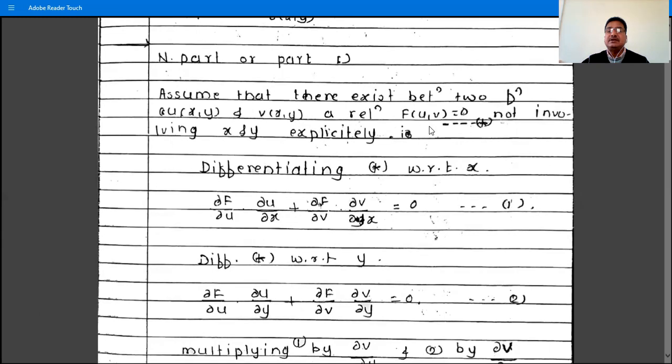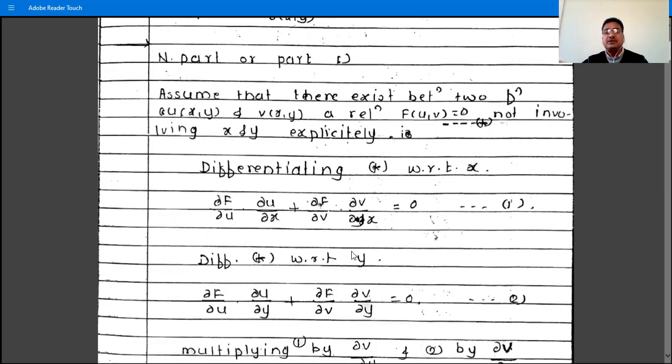Then differentiating this equation F(u,v) with respect to x, what do we have? ∂F/∂u ∂u/∂x plus ∂F/∂v ∂v/∂x by the chain rule. Now F is a function of u and v, and u and v are functions of x and y, and that's why F is a composite function of x and y.